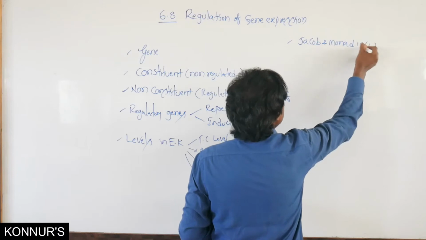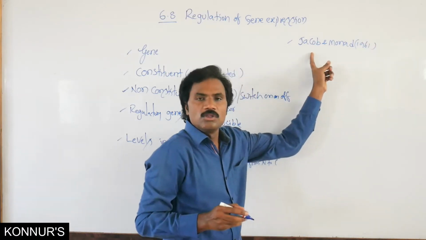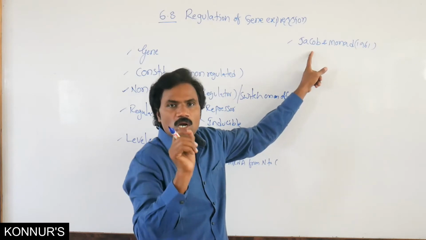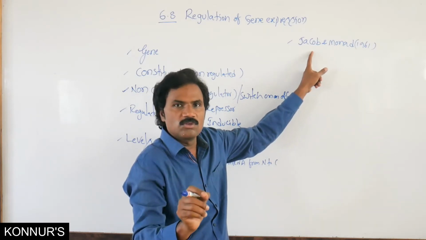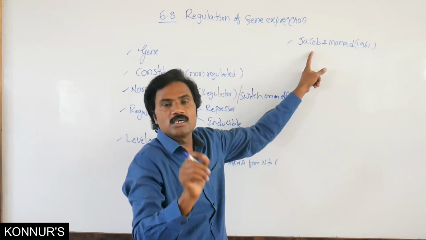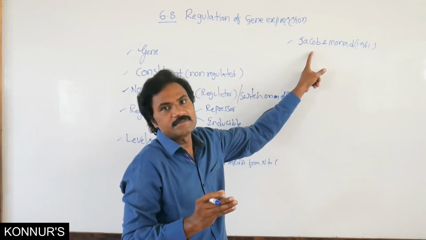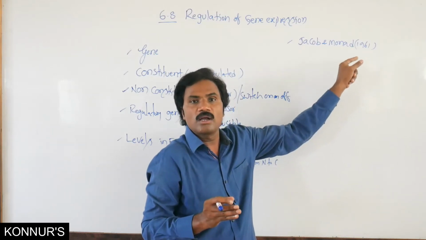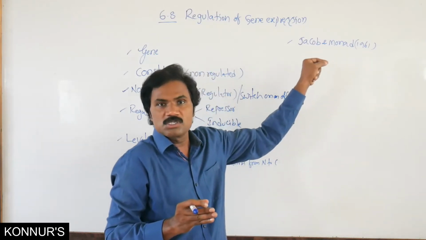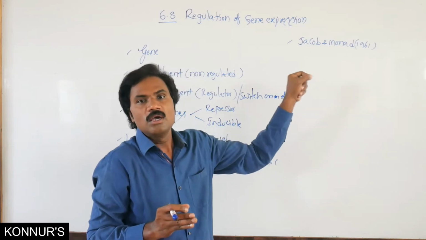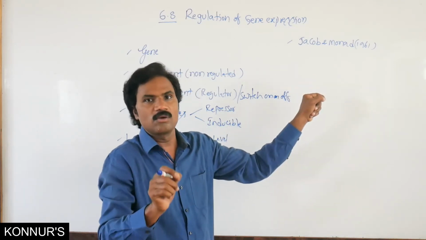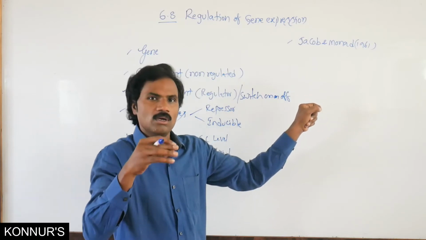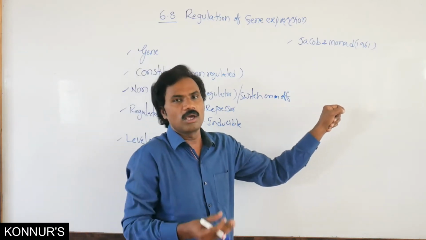In 1961, these two scientists, Jacob and Monod, explained how the control of protein synthesis must work, especially in prokaryotes. Why prokaryotes? Because the eukaryotic case is different.